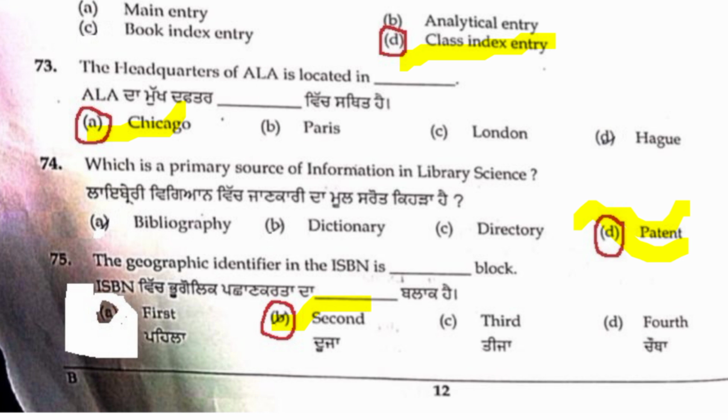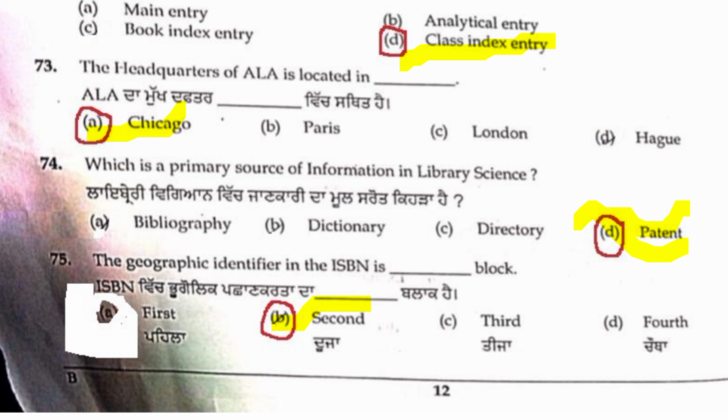74. Which is the primary source of information in library science? Everyone knows there are 3 types of information sources: primary, secondary and tertiary. 4 options are given: bibliography, dictionary, directory and patent. This is an easy fundamental bit. Patent, abstract, conference proceedings, article: these are all primary sources of information. D, patent, is the primary source of information. Bibliography of bibliographies is a tertiary source of information. Books, reference, textbook, dictionary are secondary sources of information. So patent is the primary source of information.